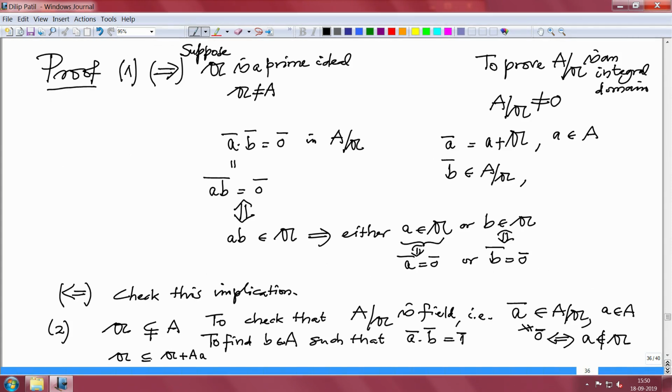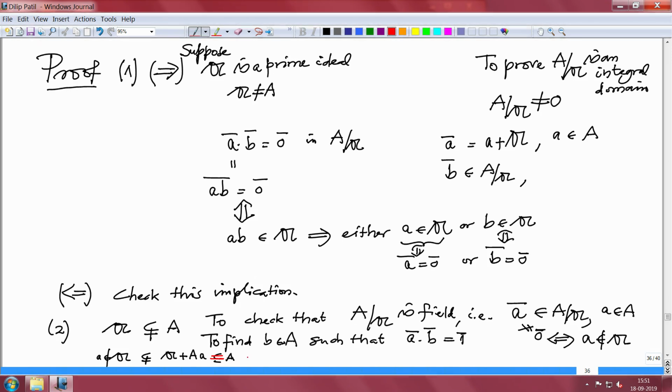And small a is not in Gothic A, so this is a bigger ideal. But then this is an ideal in A. So, because of the maximality of Gothic A, this has to be equality.